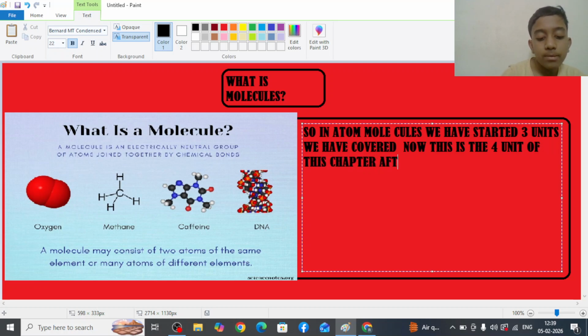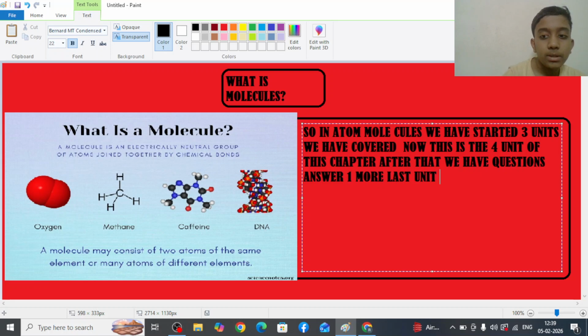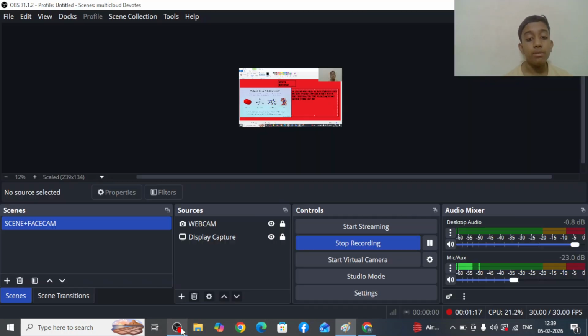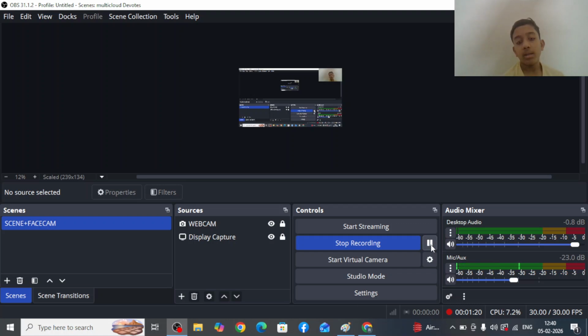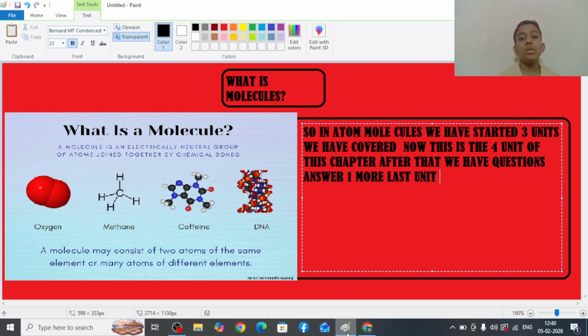After that we have question answers, you can see in the chapter for atoms and molecules. Then we have one more unit, the last unit of our chapter. So in this chapter we have question answers, and we have also one more last unit, and this is our last second unit we are covering in today's video.